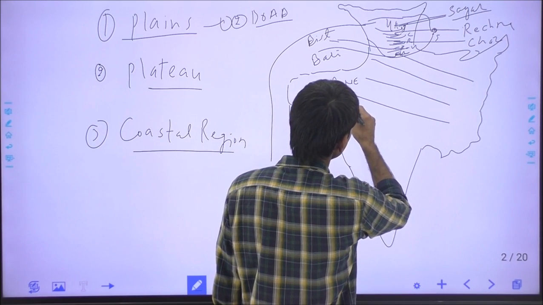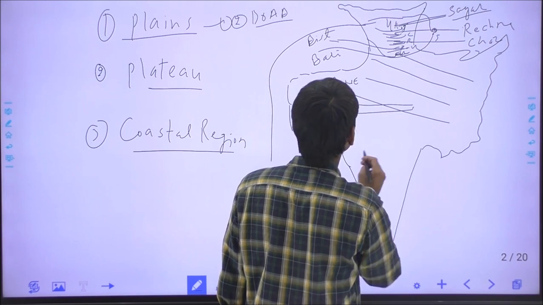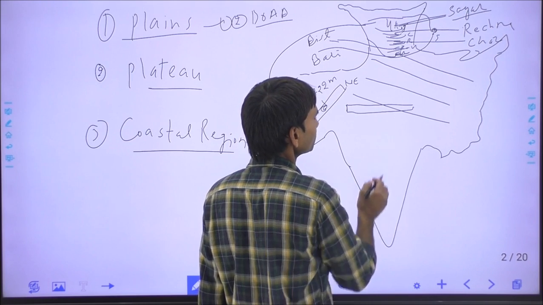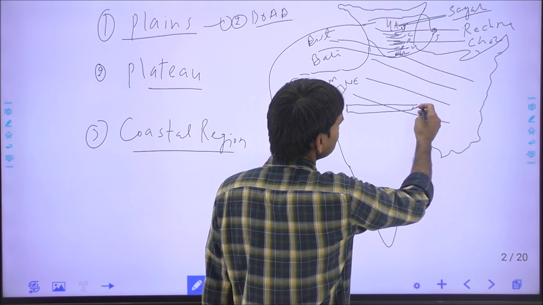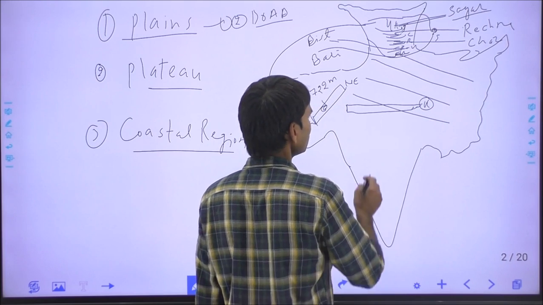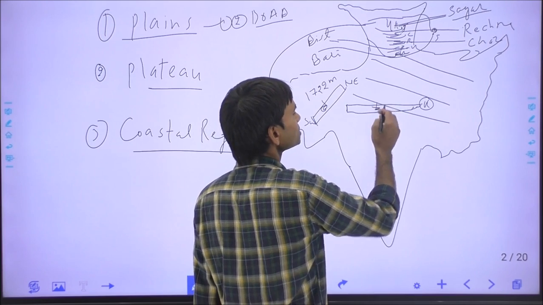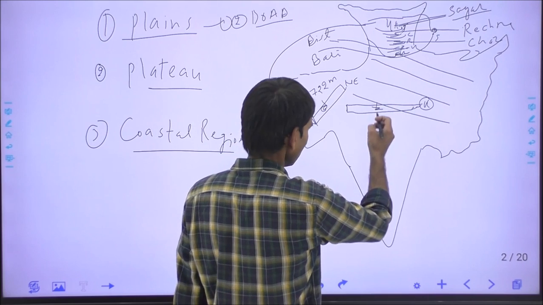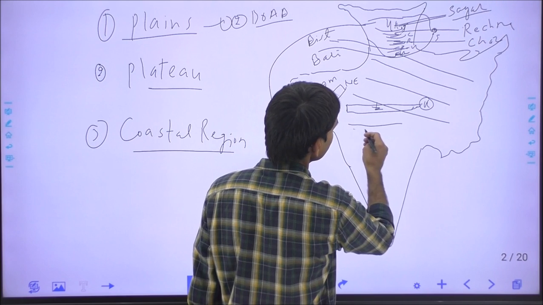And this is the position of Vindhyachal mountain. The Vindhyachal mountain is starting from the southeast Rajasthan or western part of Madhya Pradesh and extended up to the Bihar. In Bihar, its extension is called the Kaimur range. And the highest peak of the Vindhyachal mountain is the Sadbhavana peak. Sadbhavana peak is the highest peak, and to the south of Vindhyachal, this is the Satpura mountain range.